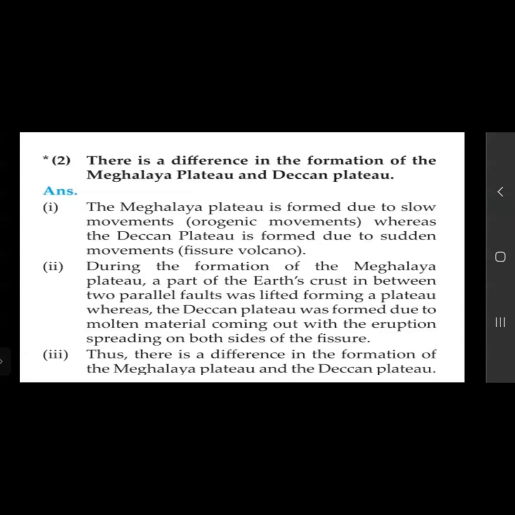Thus there is a difference in the formation of the Meghalaya Plateau and the Deccan Plateau.